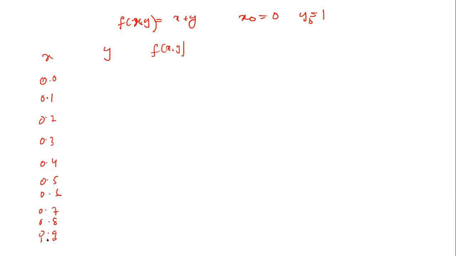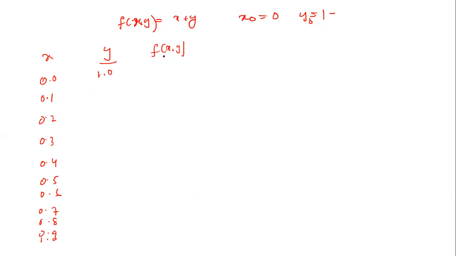These are the intervals for h given here. The first y is equal to 1.0 because 1 is given. So that is 1.0.